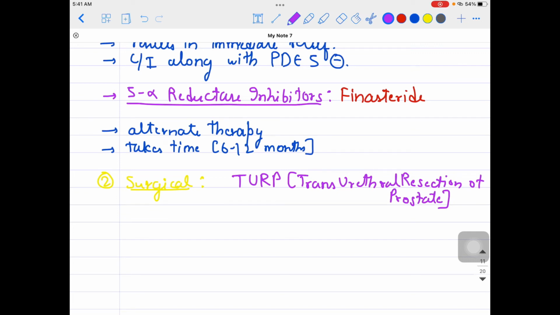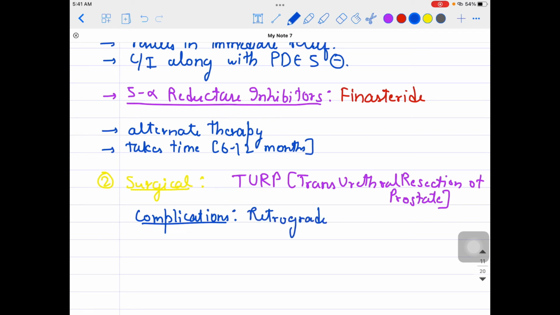But in this kind of patient, there could be some complications related to the treatment. For example, some persons might complain of retrograde ejaculation. That is very common.